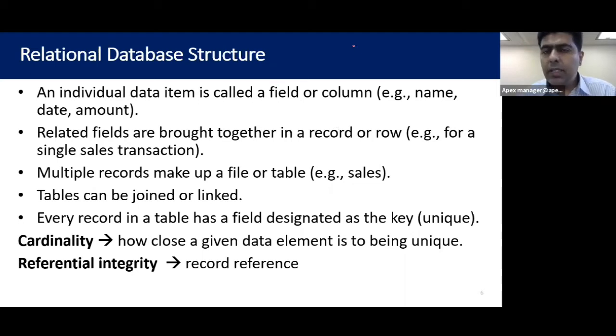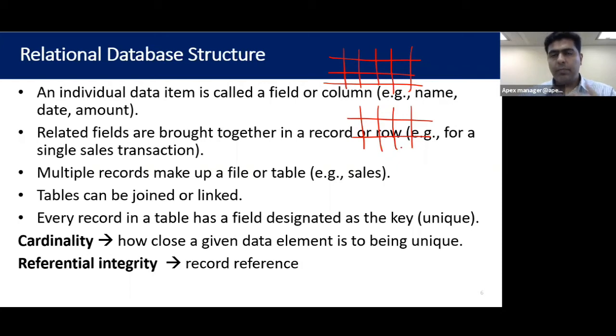You see, the data is basically in the form of columns and rows. This is your relational database, right? So for example, this is the database related to the customers, and this is the database related to the products which the company has, the products which the customer is ordering.